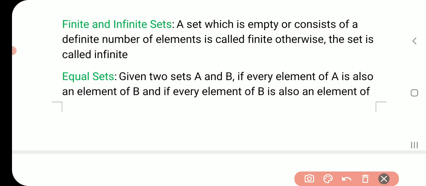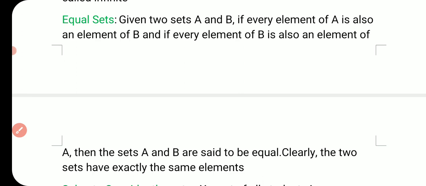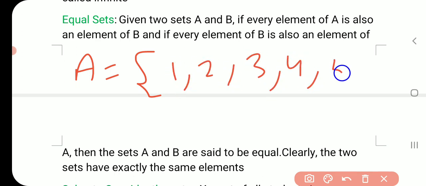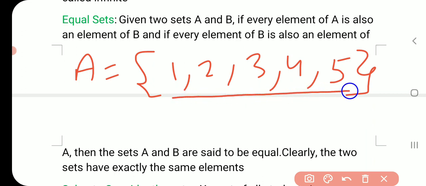So what is a finite set? Any set which has a fixed number of elements. Suppose it is a set of 1 2 3 4 5. So is this a finite set or an infinite set? Because the number of elements of this set is fixed, it is known as a finite set.